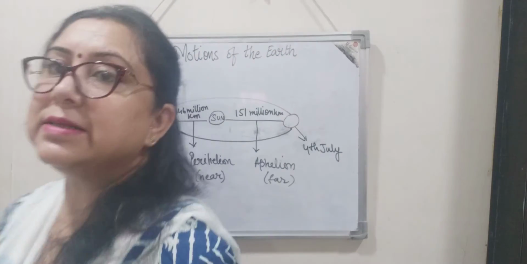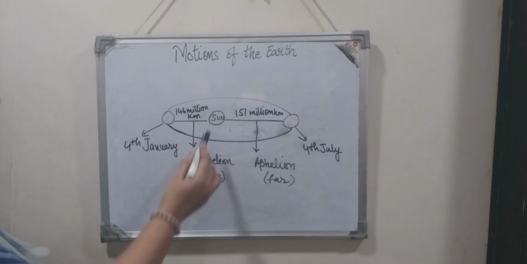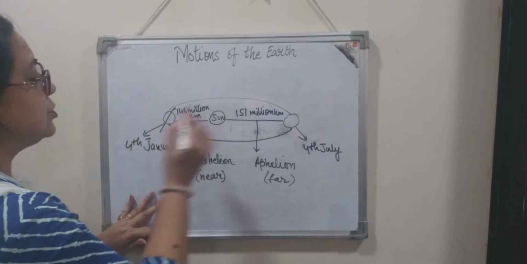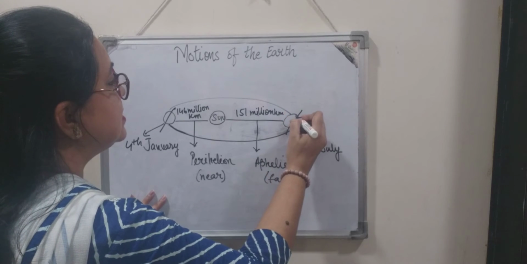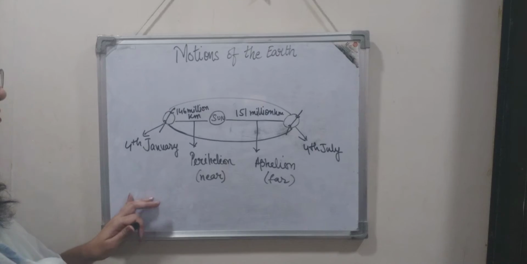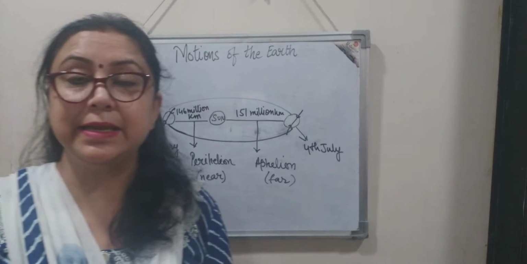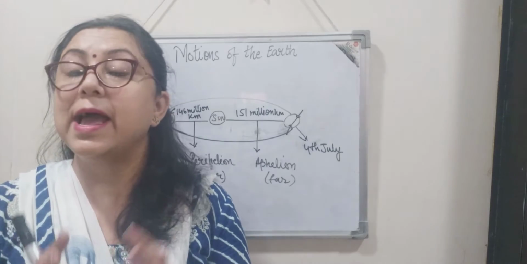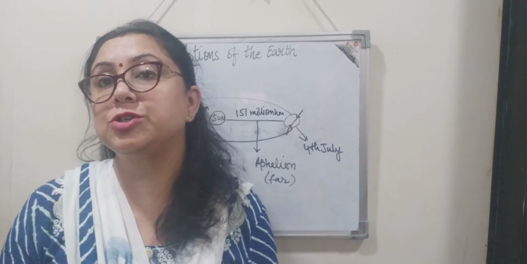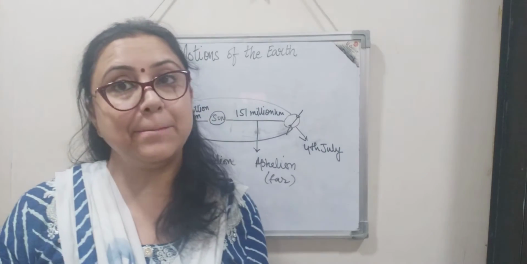So the earth is moving round the sun, which is stationary. In due course of time, the earth comes to a position where the distance from the sun is less, and again it comes to a position where the distance from the sun is maximum.